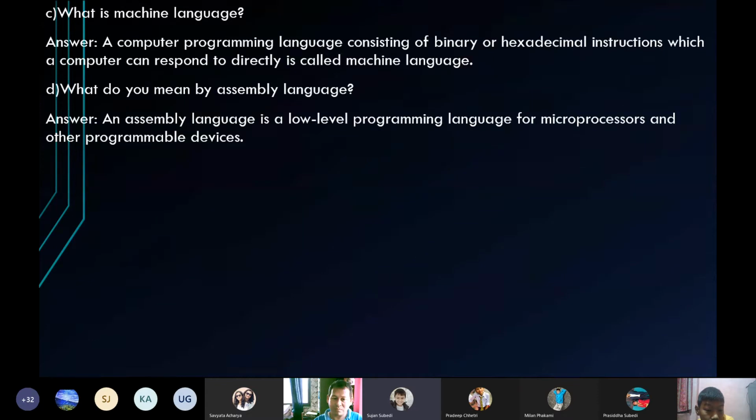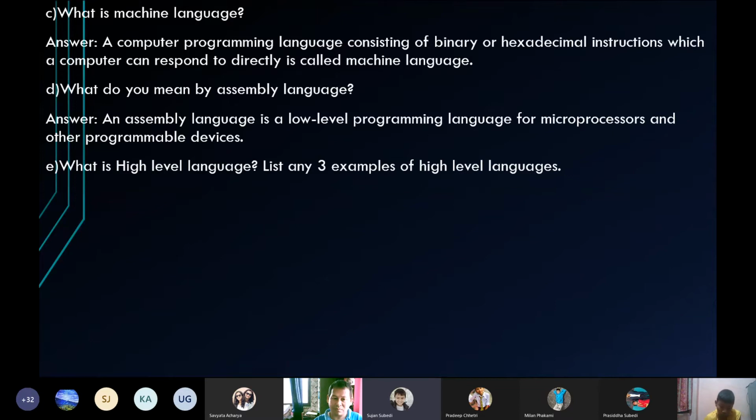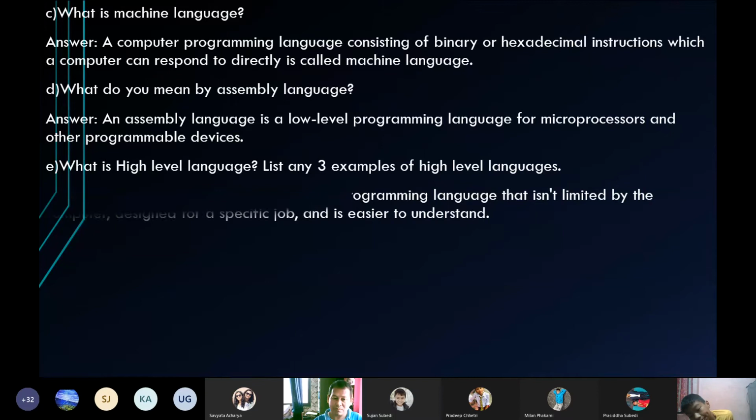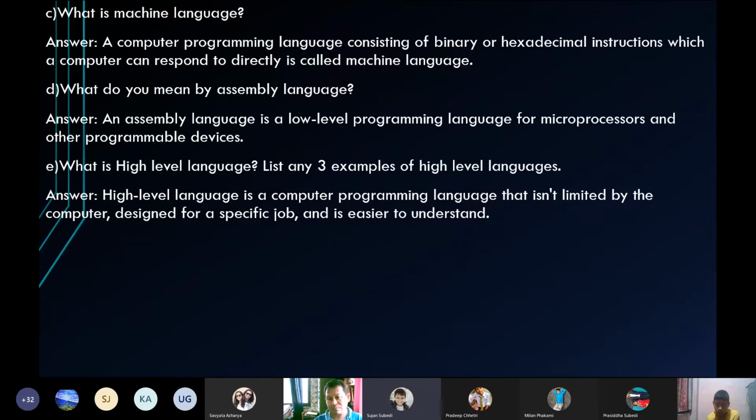What do you mean by assembly language? An assembly language is a low-level programming language for microprocessors and other programmable devices. What is high-level language? List any 3 examples of high-level languages. High-level language is a computer programming language that isn't limited by the computer, is designed for a specific job, and is easier to understand.